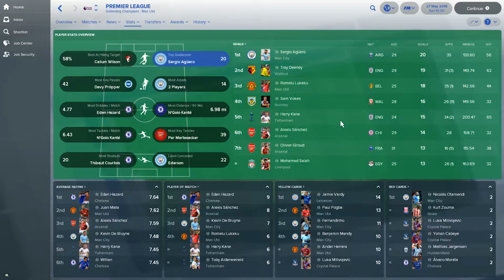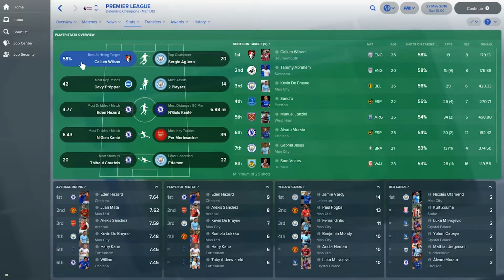Next, let's see another strikers statistic here, the best at hitting target. Callum Wilson, 58%, same number as Tammy Abraham, who is in Swansea on loan from Chelsea. Kevin De Bruyne, a midfielder here from Manchester City, 56%.